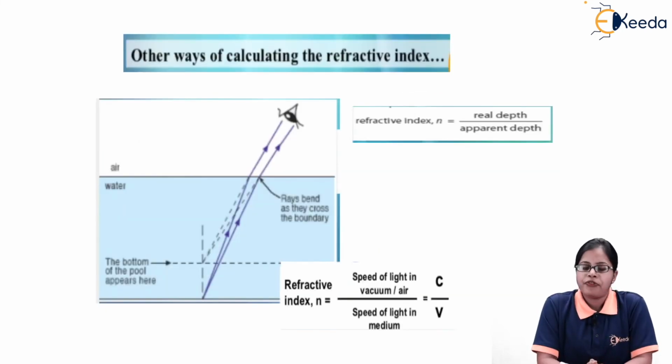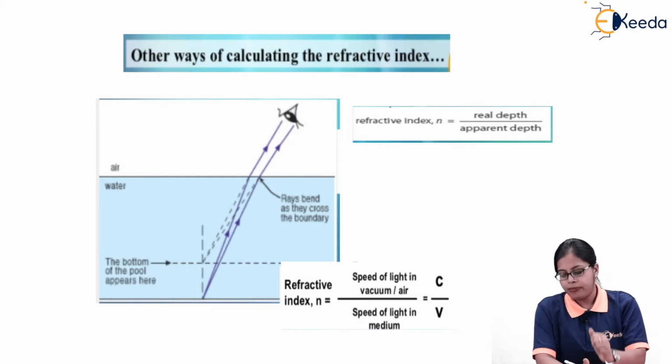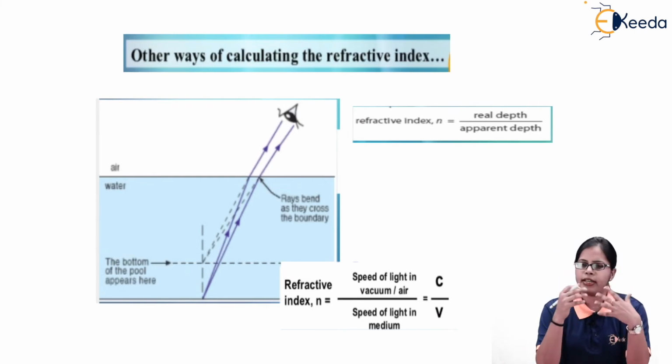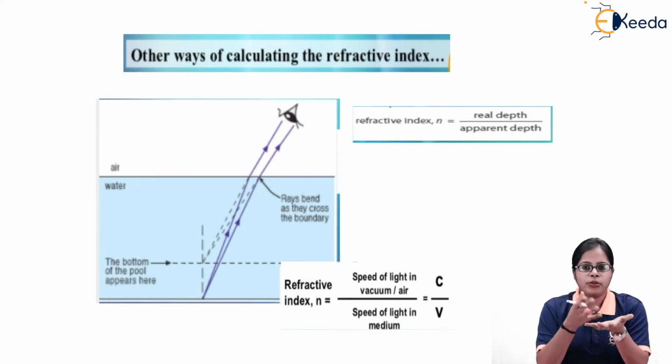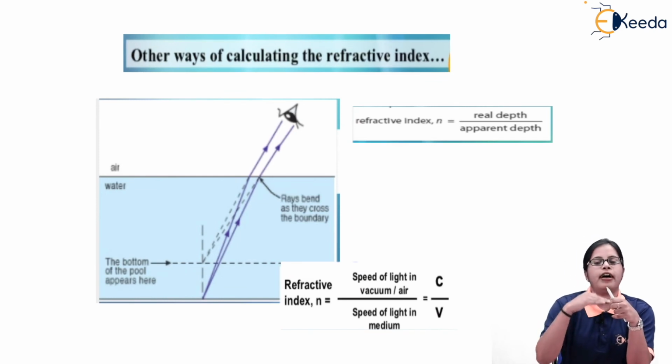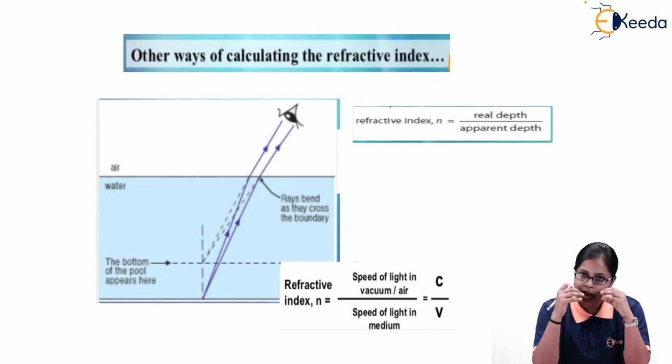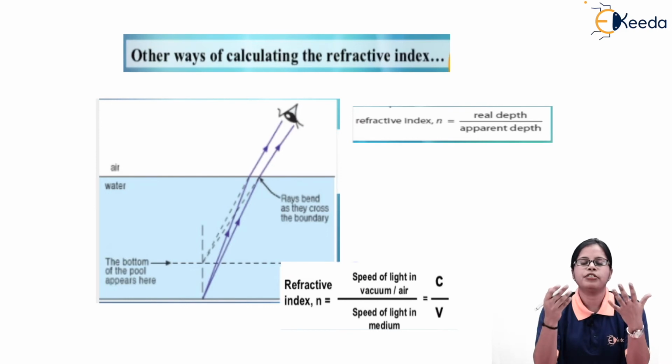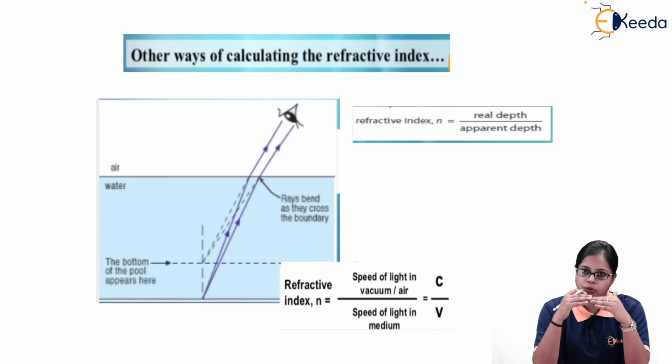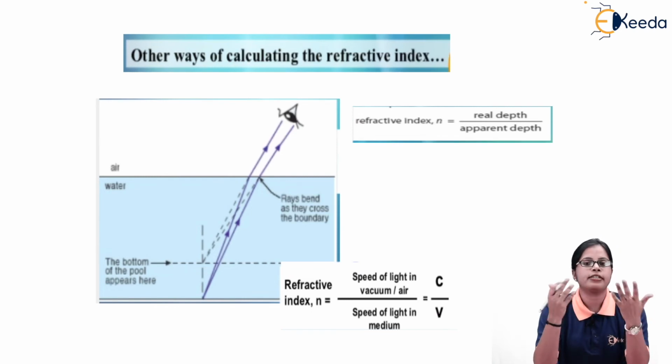The second method of calculating the refractive index is this: whenever we talk about rays of light, normally the bottom of a water pool or swimming pool appears to be a little higher compared to its actual depth. Because of the refraction of light, we don't get to see the real depth of the swimming pool.